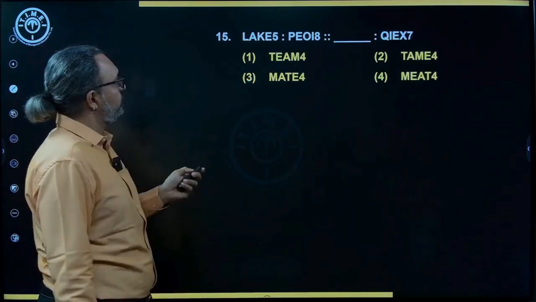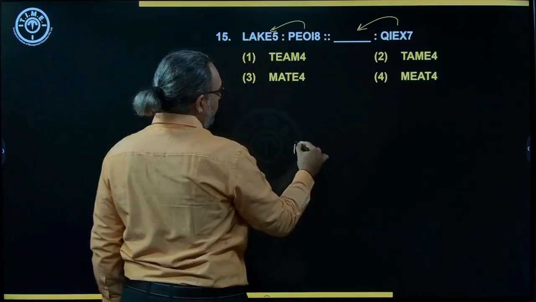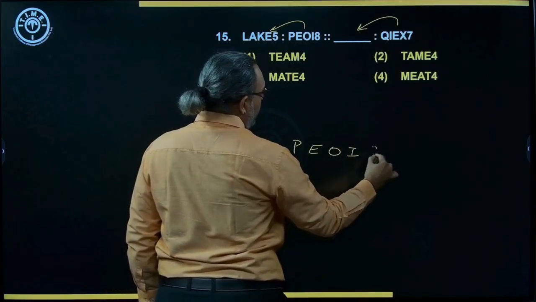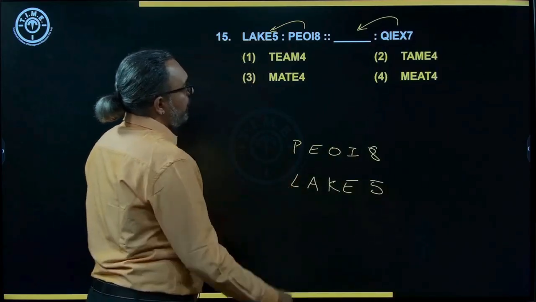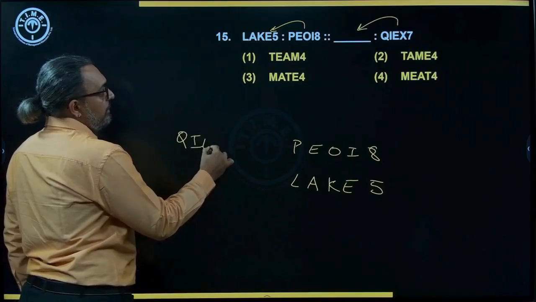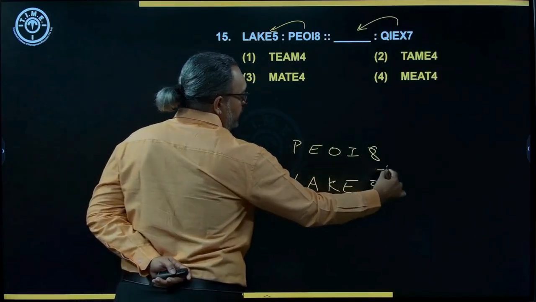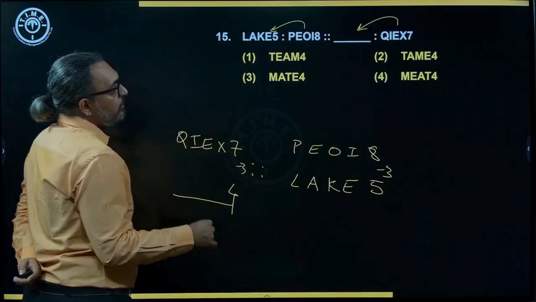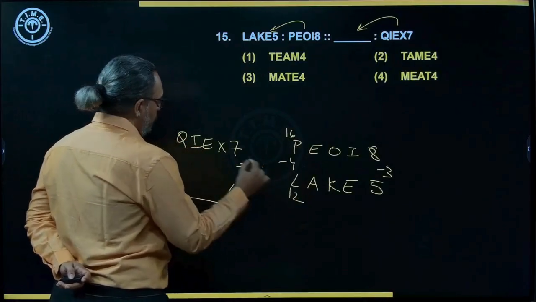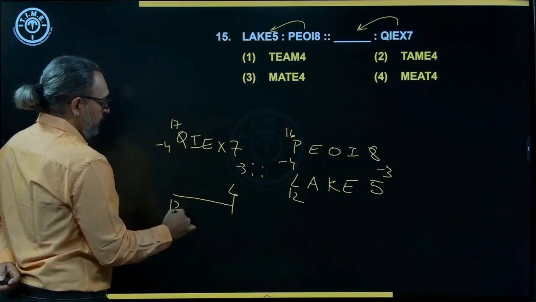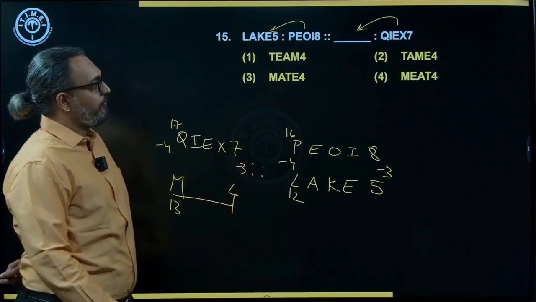Then next. Yes. So here again, the reverse we need to check. PEOI8, LAKE 5. Correct? In the same way, you have QIEX7, then blank. Okay. So we have 8 minus 3, 5. So 7 minus 3, 4. So all options have 4. Then same way, 16 minus 4, 12. So 17 minus 4, 13. M. So M4. There are two options with M4.